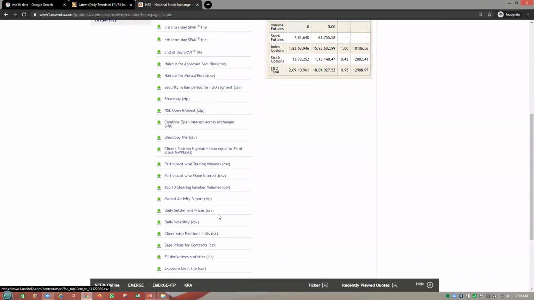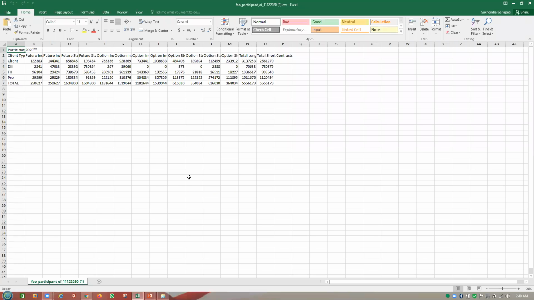If you scroll down, you can see participant wise open interest. Just click on this one, which will open up an Excel file for you.